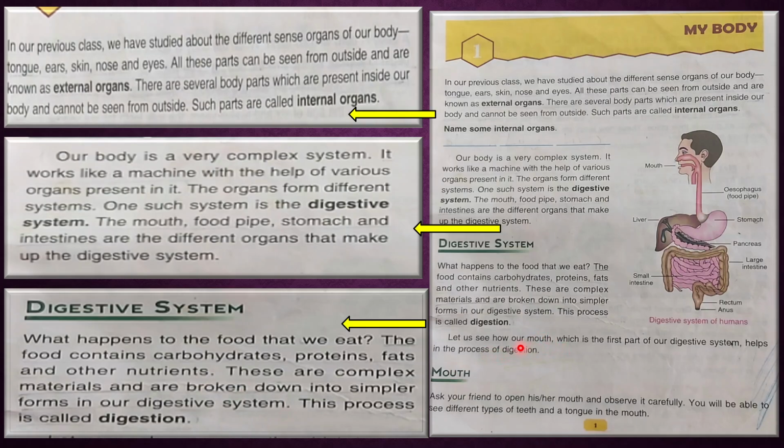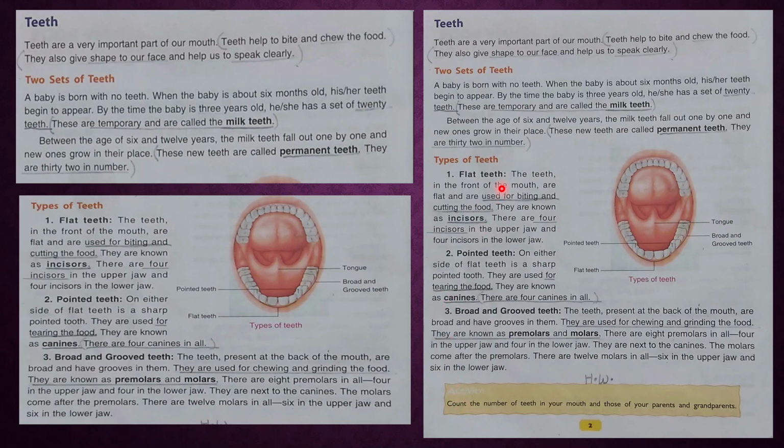Next point. The mouth is the first part of our digestive system. Underline here with the pencil. So what happens inside the mouth? Come on, turn to the next page, the second page. Inside our mouth there are teeth and tongue, but first we will see teeth. Note down all these points. I have marked here, you also mark and learn. Teeth help to bite and chew the food. They also give shape to our face and help us to speak. So these are the special features of teeth.